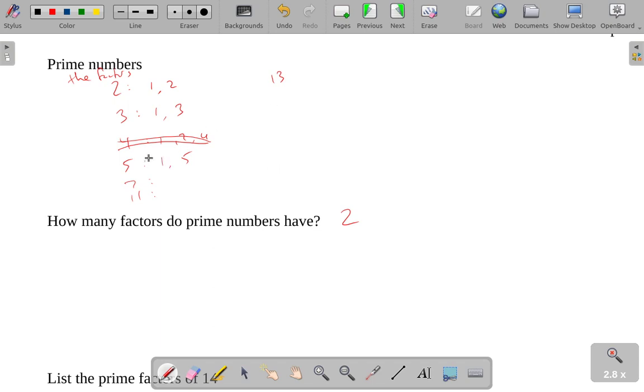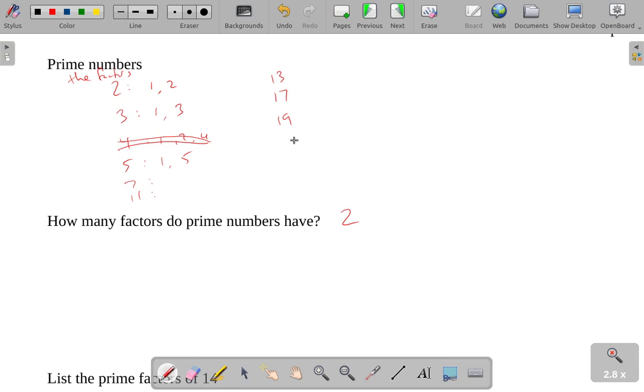You can actually say the same thing about numbers that are divisible by 5, but we don't have special language for numbers that are divisible by 5. 10's not prime, 15's not prime, 20 is not prime. None of those are prime because they're divisible by 5. So if you're looking through these prime numbers, you can actually start skipping things. I'm kind of looking at the next odd number. 15's not prime. 17, I would want to go through and actually verify it, but 17 is a prime number. 19 is a prime number, and you can keep this up.